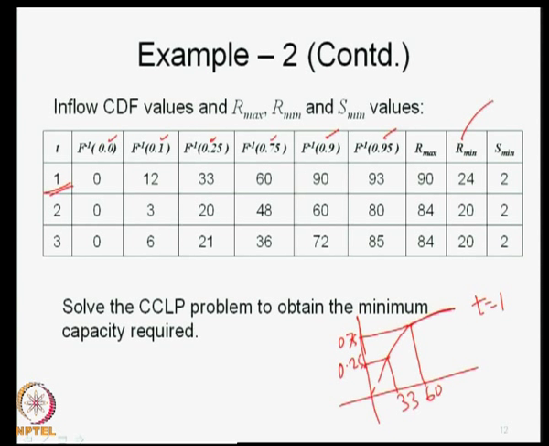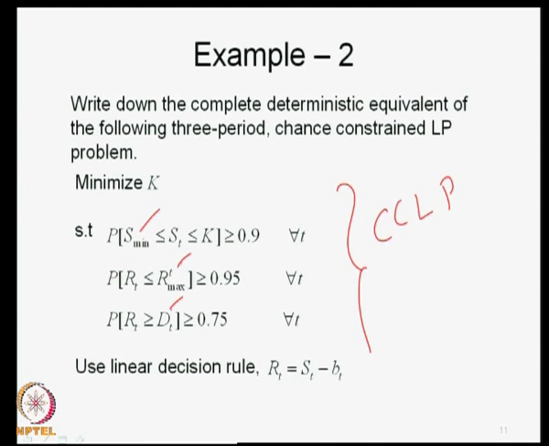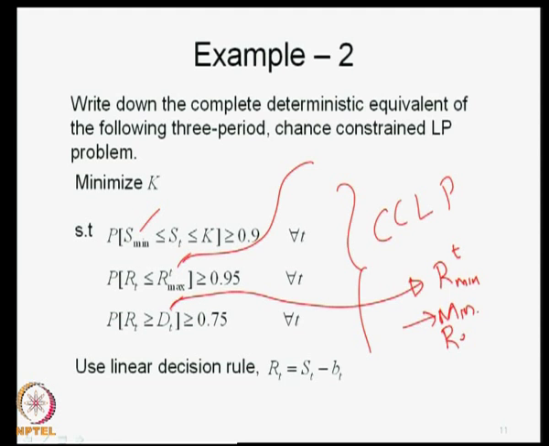R min is the dt in fact. R min t is a minimum release or demand.